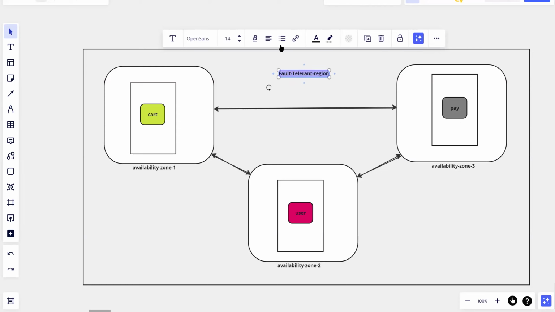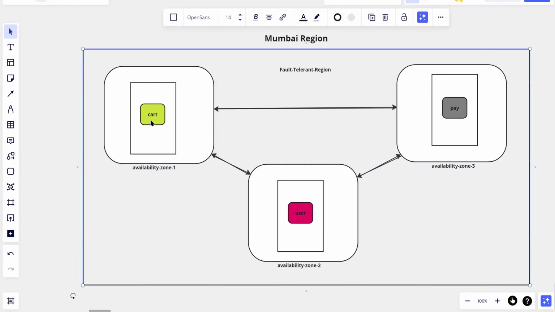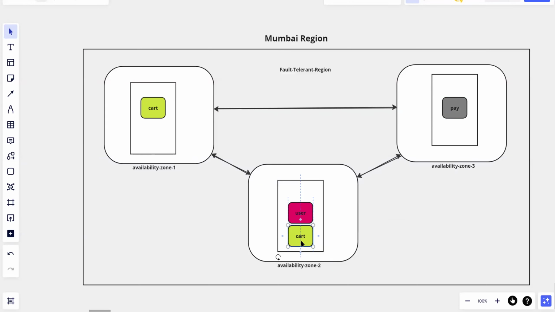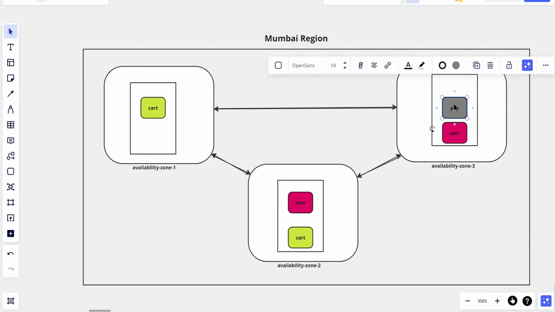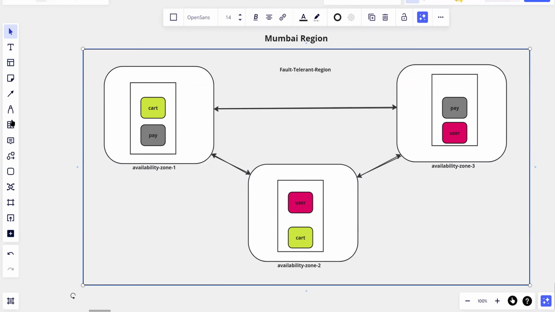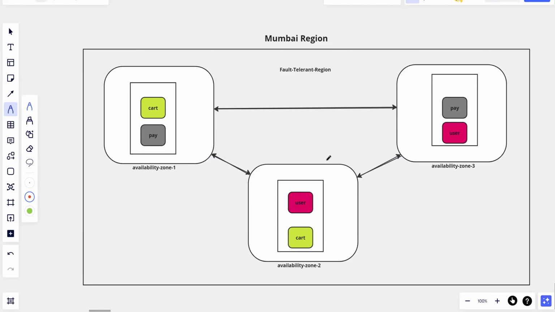whatever effect we got when you lose a zone because of a natural catastrophe is a fault in your business. So you need to create your application to be tolerant to such faults. If you want to design that, typically you can create your infrastructure with two replicas. That means I want to run two carts, but in multiple zones. If I'm running my cart application here, two carts I have, and I also have payment here, in this case, even if you lose one zone, for example, I lose availability zone 2, your application still works. Cart is there, user application is there, payment is there.